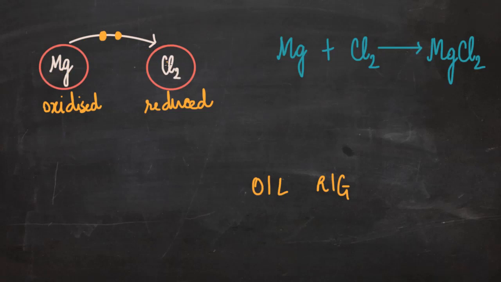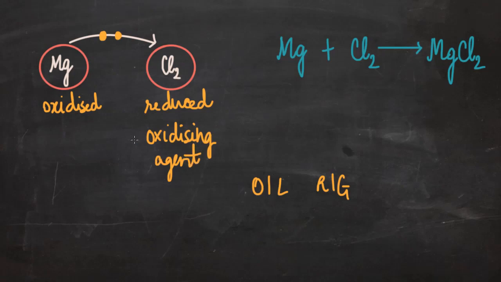There should be an atom to receive electron. So what is chlorine doing here? Chlorine is making oxidation possible by gaining these electrons. Therefore, because chlorine is making oxidation happen, chlorine is the oxidizing agent.